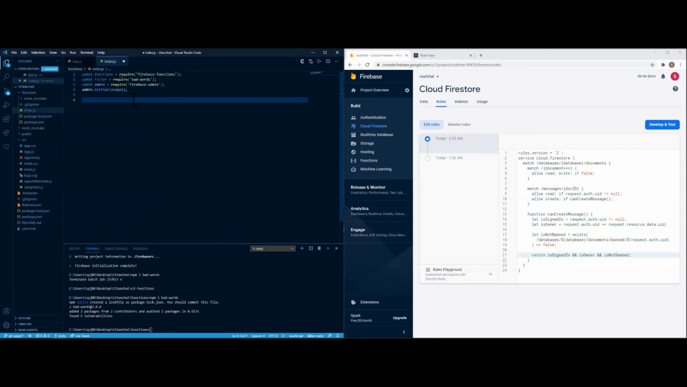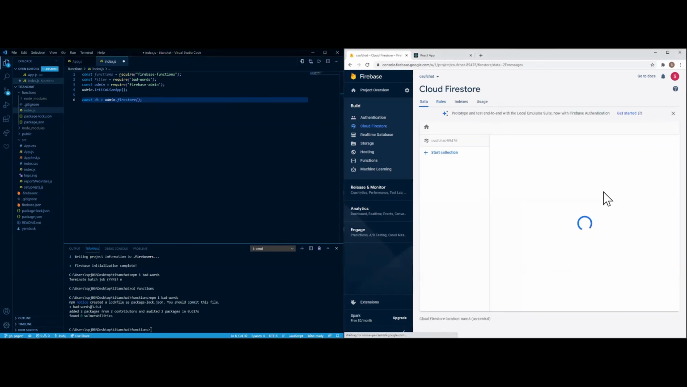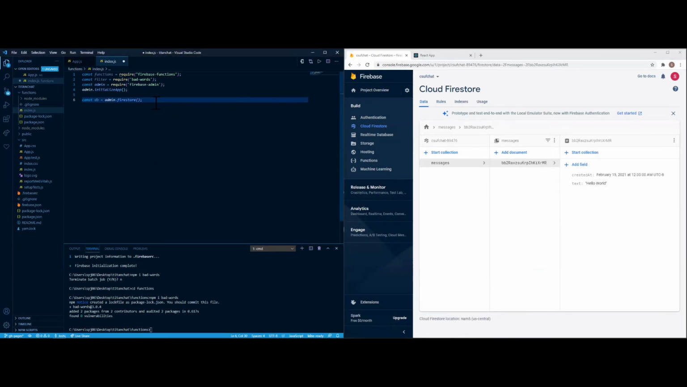So now we're going to have this connect to the database. So const database is equal to admin.firestore. So as shown from the other side of Cloud Firestore, when you go back to data, you'll see all the messages here. So it's going to go through all this stuff, find the message, et cetera. Now, starting to ban, so detect evil users, to functions.firestore.